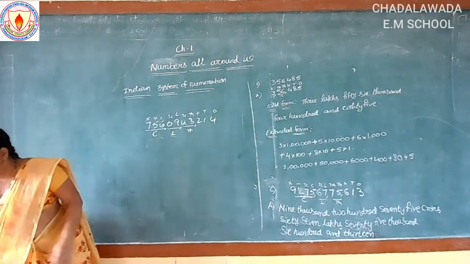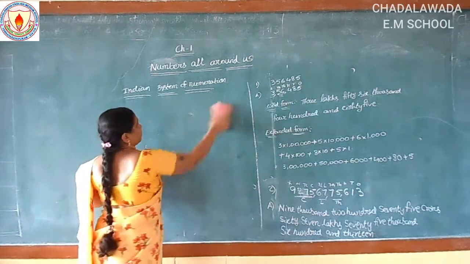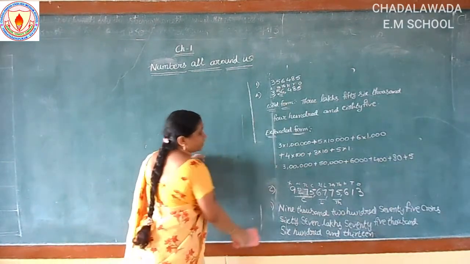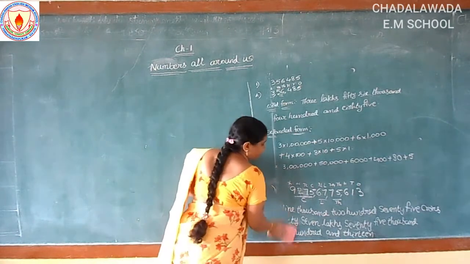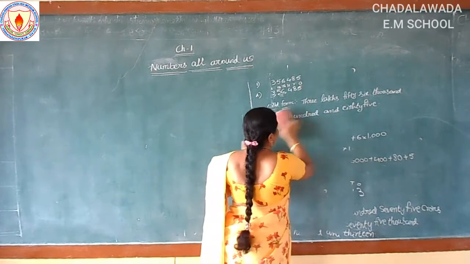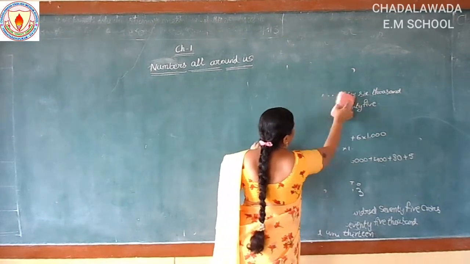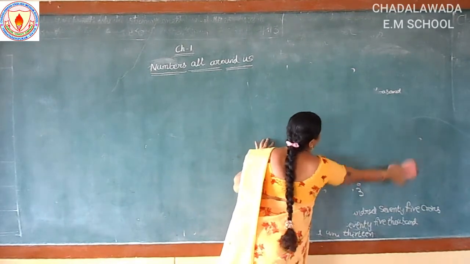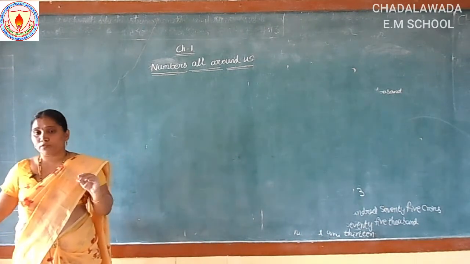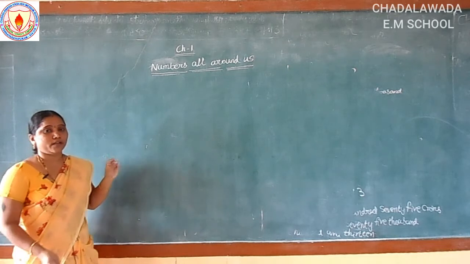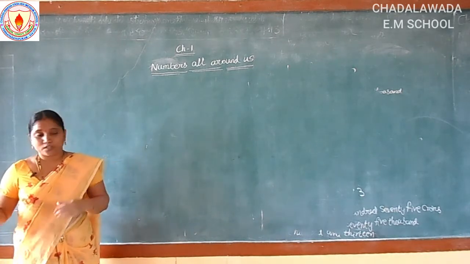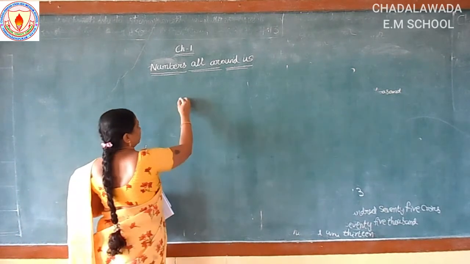The next one is, so children, do you understand how to write the expanded forms and how to write the number names? So first you put commas, next you put the place values, then you write the number names. So if they give the number name, you can easily write the figure also. First you put place values, then you put the numbers. In the last classes already we explained. So how to form the numbers?